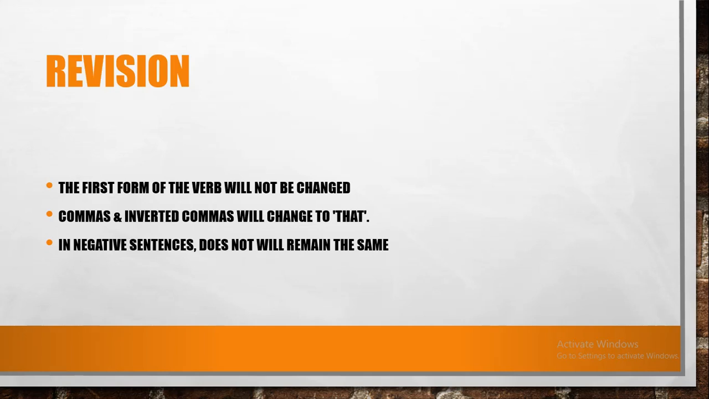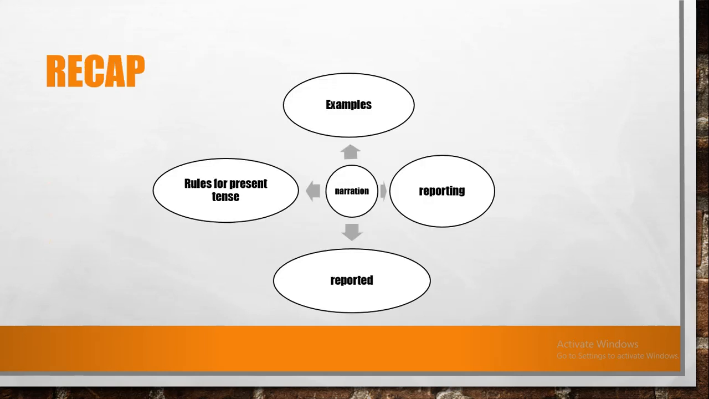Now, if we just revise all those points, you'll come to know that the first form of the verb will not be changed. Commas and inverted commas will be changed to that. In negative sentences, does not will remain the same. So let's come to the recap. We have discussed the reporting speech. We have discussed the reported speech, and then we have discussed the rules for the present tense, and then we have discussed the examples.